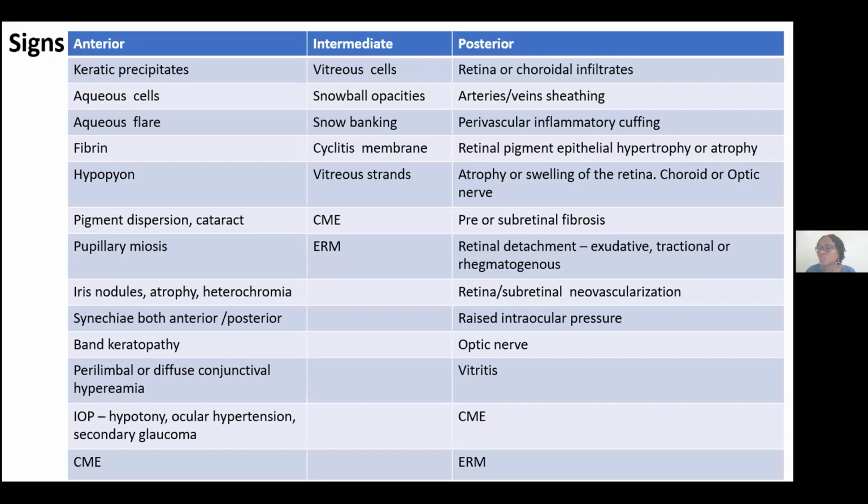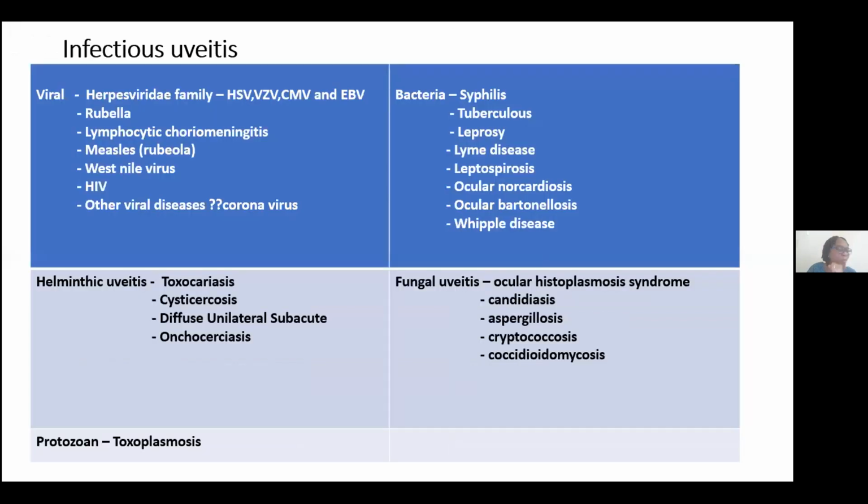I will leave Dr. Shuaib, who is going to be talking about uveitis as a retina specialist, to detail more on things that pertain to posterior uveitis or posterior components of panuveitis. But we can see, for instance, that complications like cystoid macular edema can be present in anterior uveitis, intermediate uveitis, and posterior uveitis, even as single entities, let alone when it presents as panuveitis. We will go back to infectious uveitis.